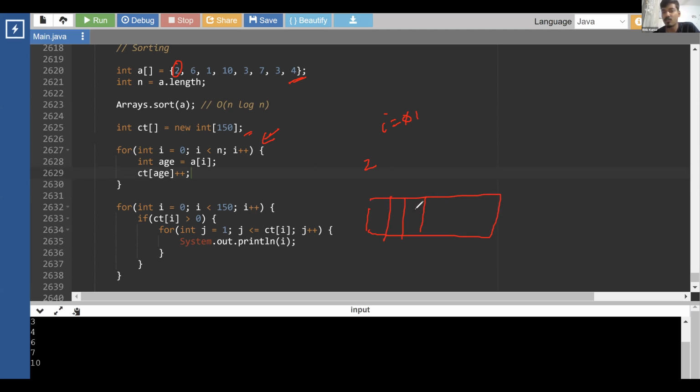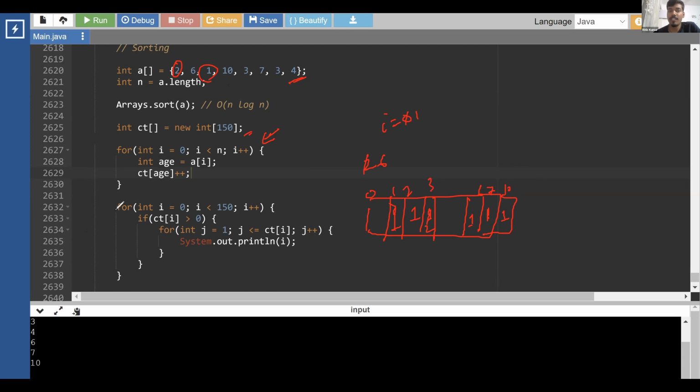So when we got 2, we just increased the count at index 2 by 1. So it increased to 1. Then we got 6. So A of 1 is 6. We increased the count at index 6 by 1. Let's say this is index 6. Then again, we got index 1, so let's increase it by 1. Count at index 10, let's increase it by 1. Count at index 7, let's increase it by 1. Okay. So we increase the count at all these indexes. 3 was present 2 times. So we increase the count at index 3 2 times, firstly by 1 and then by 2.